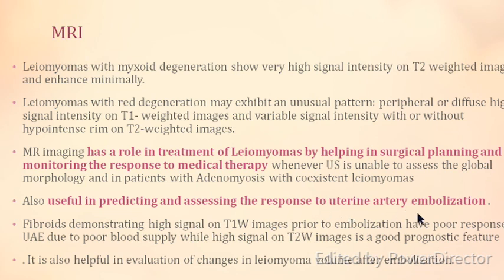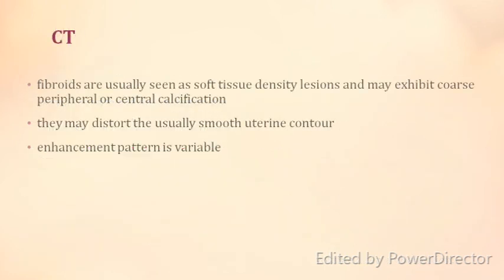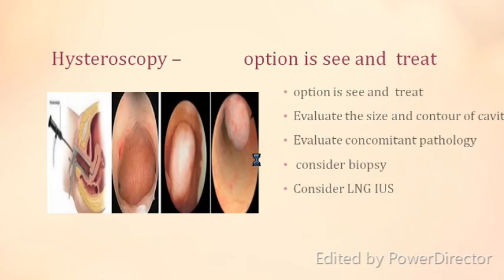Pre and post MRI would help you in seeing the response to the treatment, and therefore MRI is basically restricted not to diagnose but to see the treatment part. CT also is a modality, but usually MRI is resorted to, and CT may see some changes of the contour of the uterus or enhancement pattern.